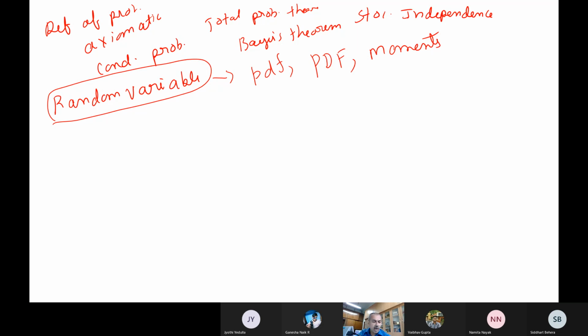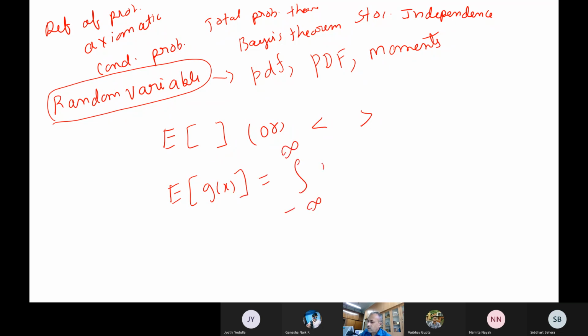So in the last class we introduced this expectation operator. Like this, or sometimes we also denote it like this. The expectation of g of x, of any function, you can write as the integral from minus infinity to infinity of g of x d capital P x of x.